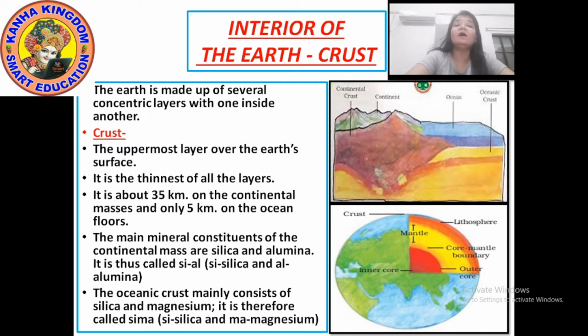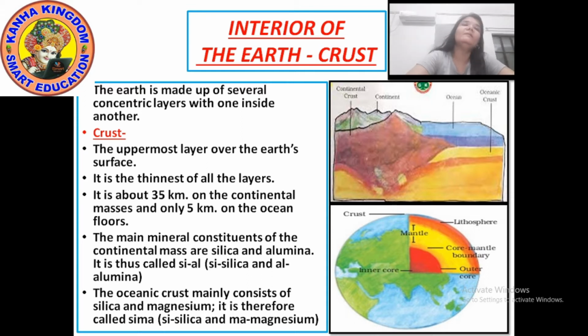It is the uppermost layer. It is the thinnest layer. On the continental mass it is 35 kilometers, and on the oceanic floors it is 5 kilometers. The mineral constituents of the continental mass are silica and alumina, which is called Sial, and the oceanic crust mainly consists of silica and magnesium, which is known as Sima.